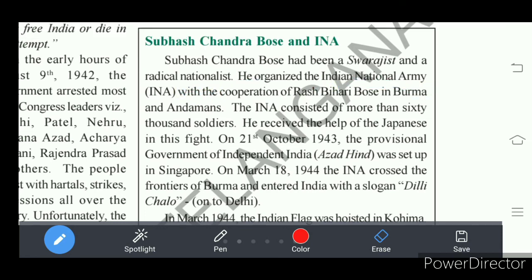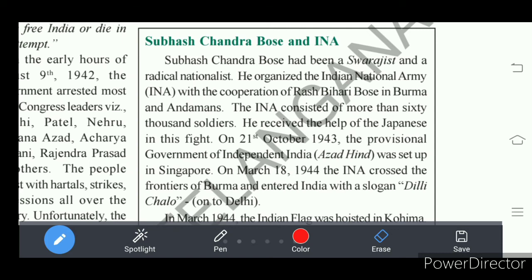The Indian National Army consisted of more than 60,000 soldiers. This is the great work of Subhash Chandra Bose.